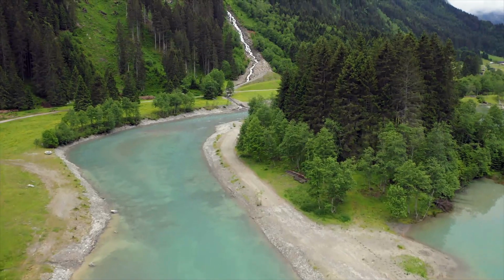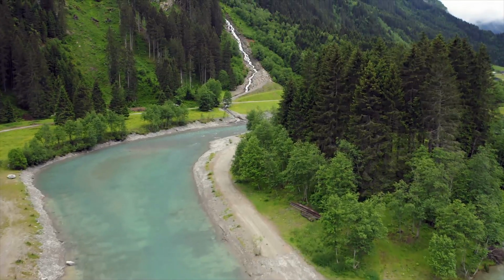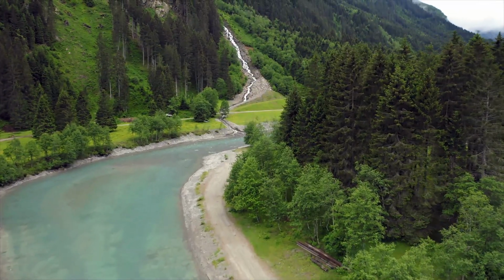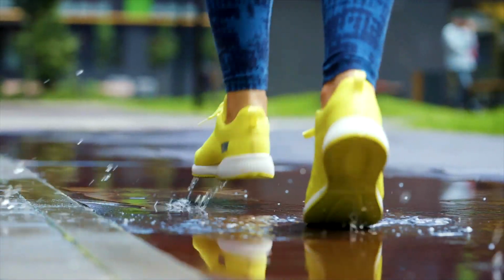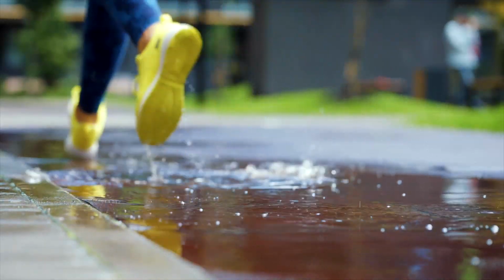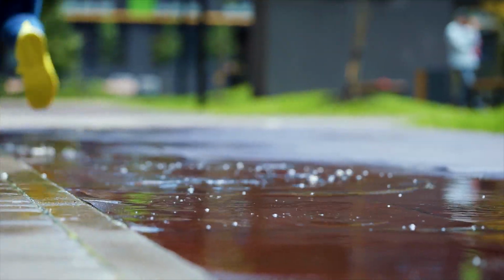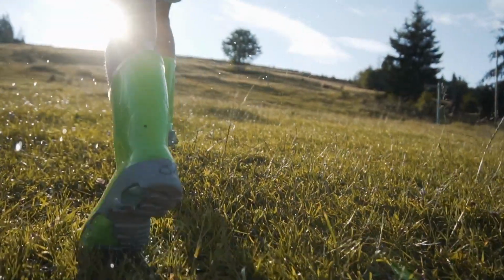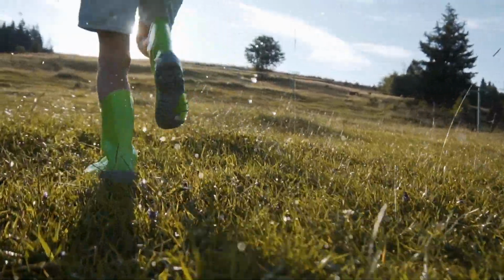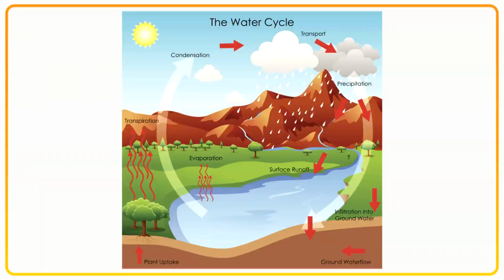This precipitation moves into streams, rivers, lakes, oceans, becomes surface runoff, or water that travels over land surfaces such as streets or hills, and seeps underground as groundwater too. From here, the cycle begins all over again. Do know there are other specific elements to the water cycle. However, these are some of the main ones.